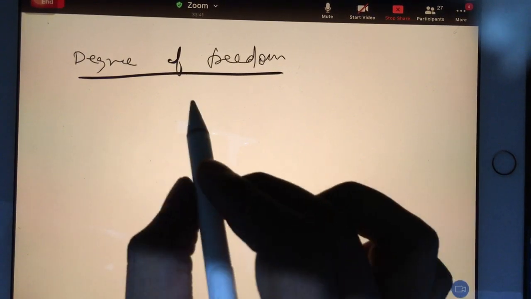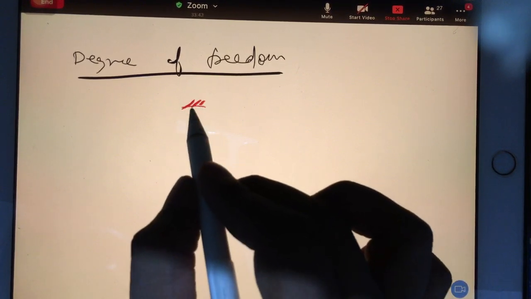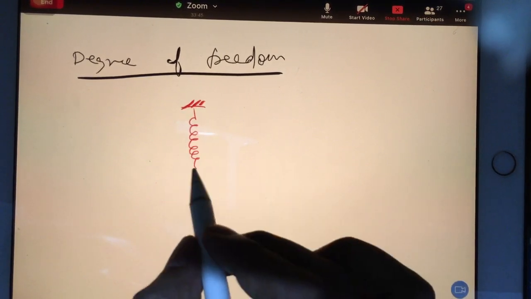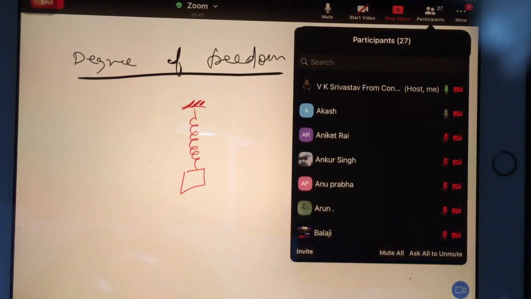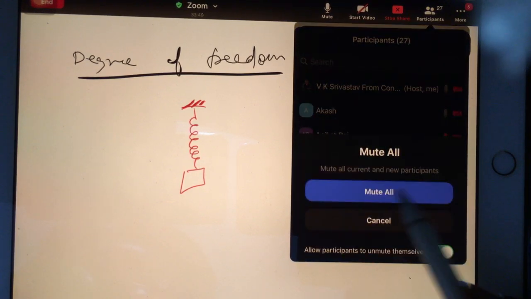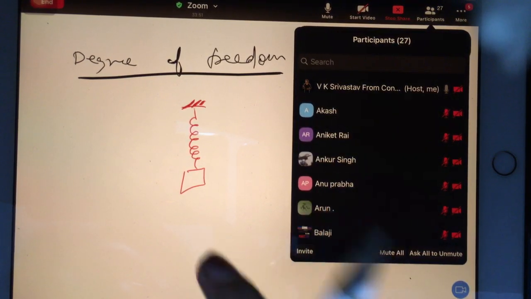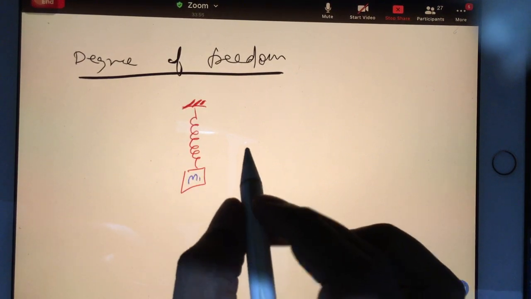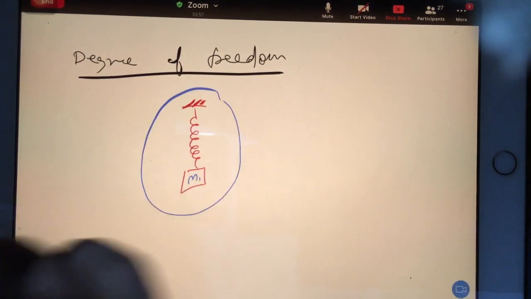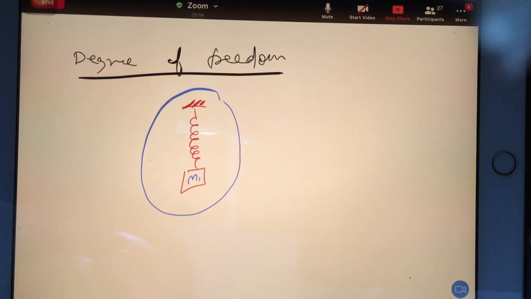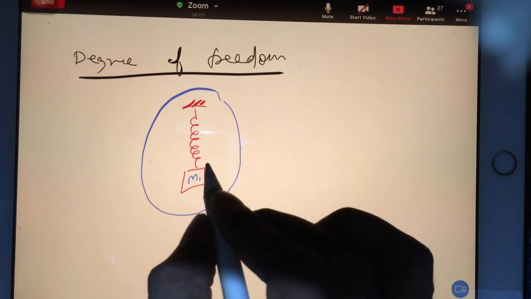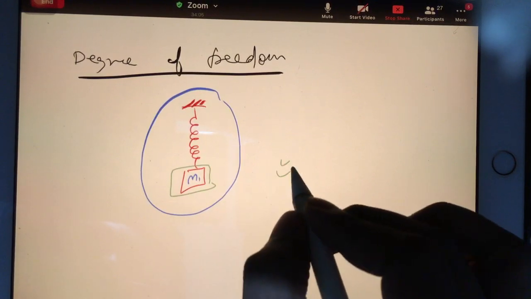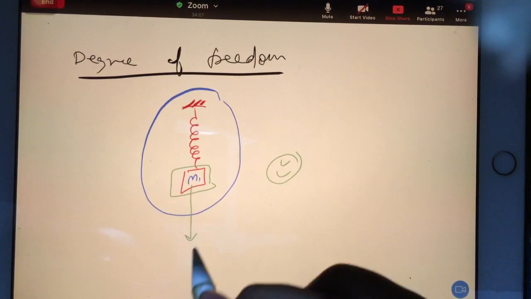So here suppose you have a spring and you have mass. So suppose this you have mass m1. When this spring will start vibration, or you say oscillation, because you have only one mass, at a time you will be getting only one displacement.